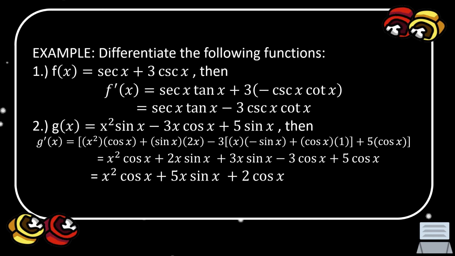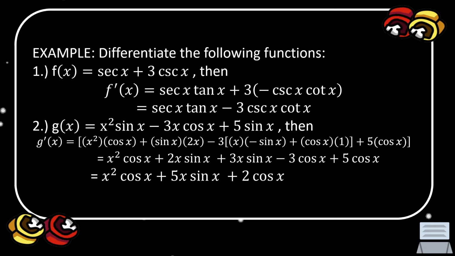So multiply, that is 3 times x, that is 3x, times negative sine x. So negative 3x times negative sine x, the result is positive 3x sine x. Then negative 3 multiplied by cosine x times 1, the result is negative 3 cosine x, plus 5 times cosine x, the result is 5 cosine x.